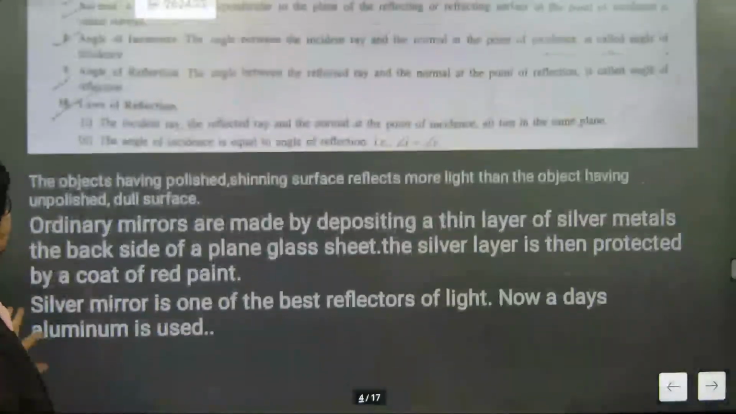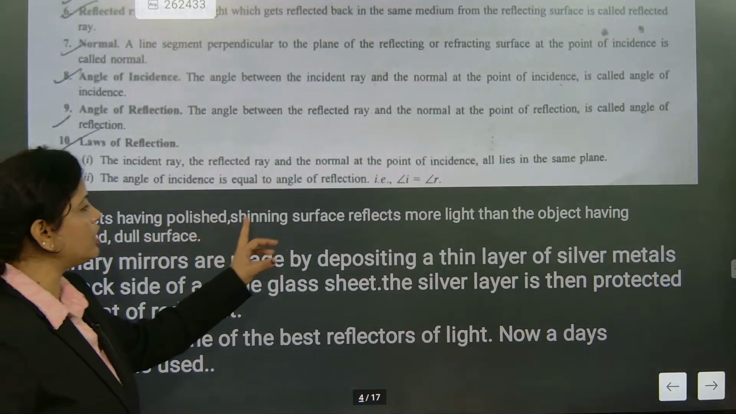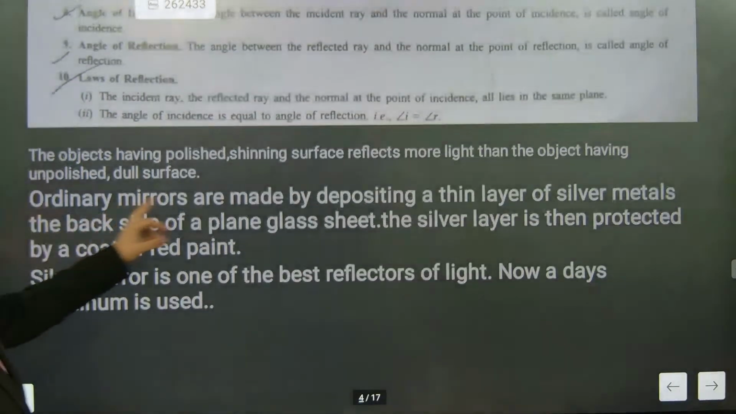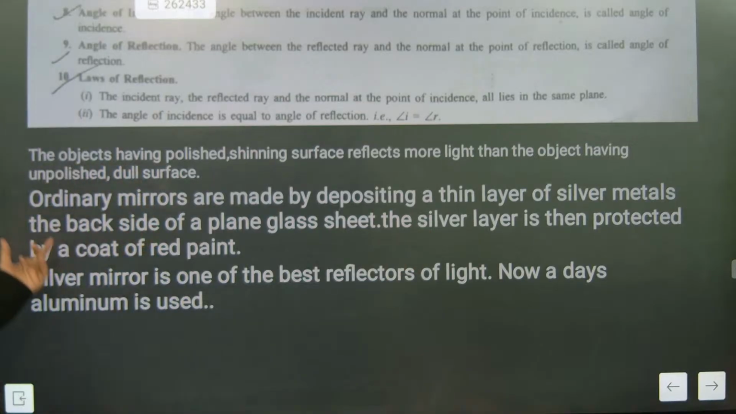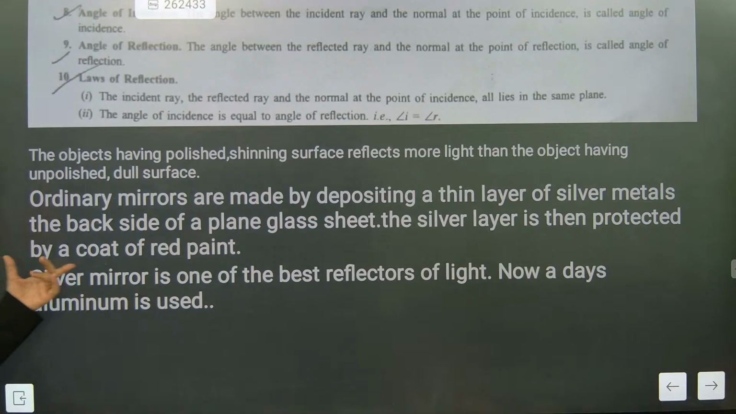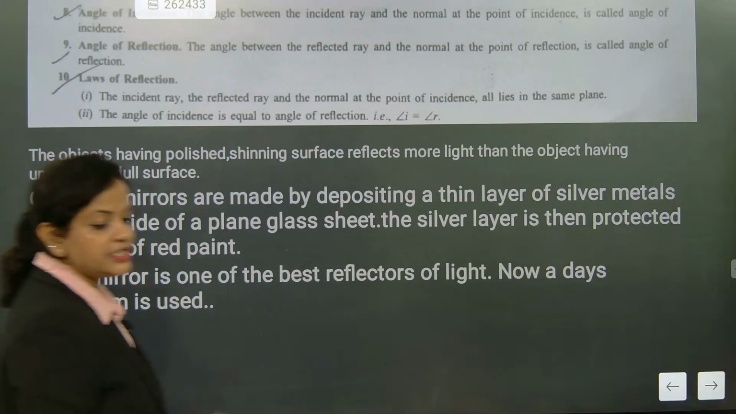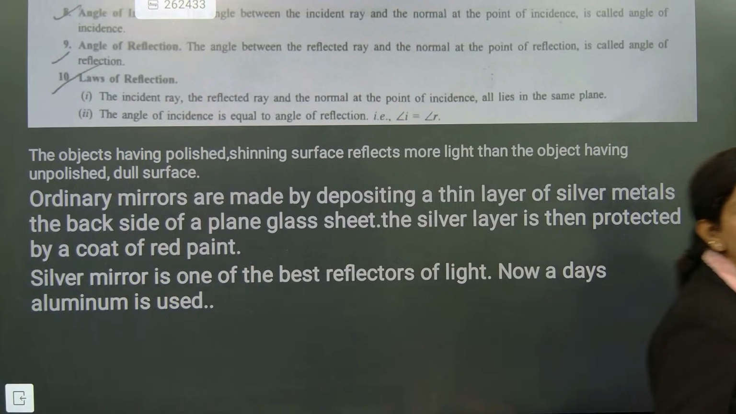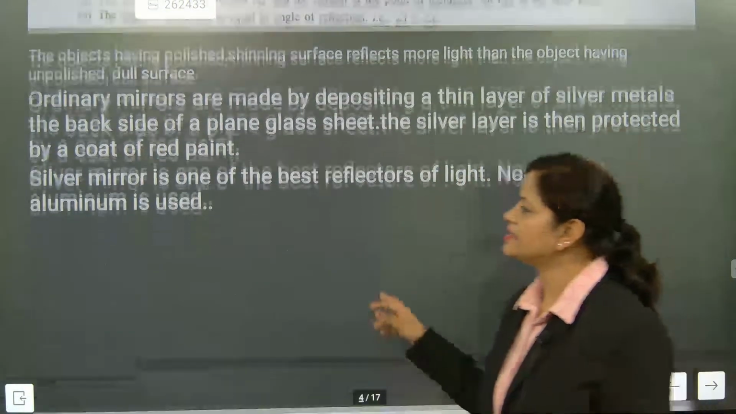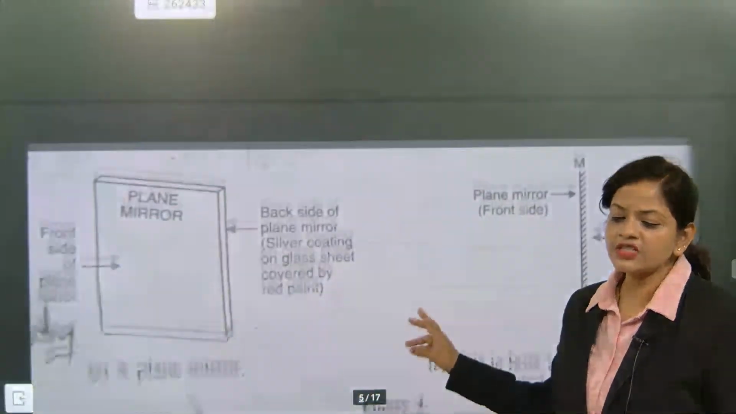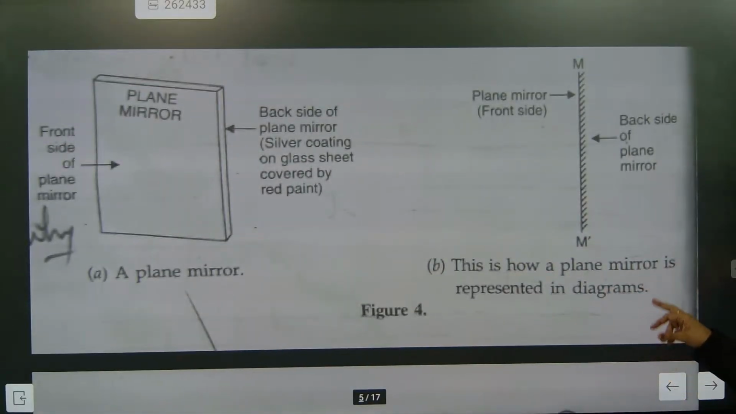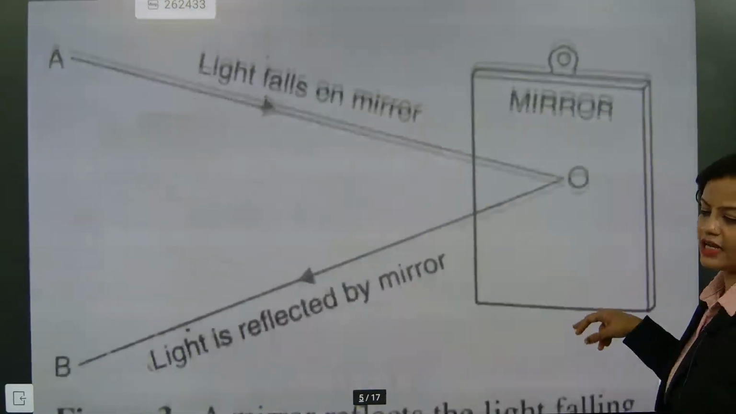So this is the law of reflection. The object having a polished shining surface reflects more light than an object having an unpolished surface. Ordinary mirrors are made by depositing a thin layer of silver metal on the backside of a plain glass sheet. The silver layer is then protected by a coat of red paint. Silver mirror is one of the best reflectors of light. Nowadays aluminium is used. Which one is used nowadays? Aluminium. So this is exactly talking about scattering. This is the way of polishing, and we are exactly making a mirror.